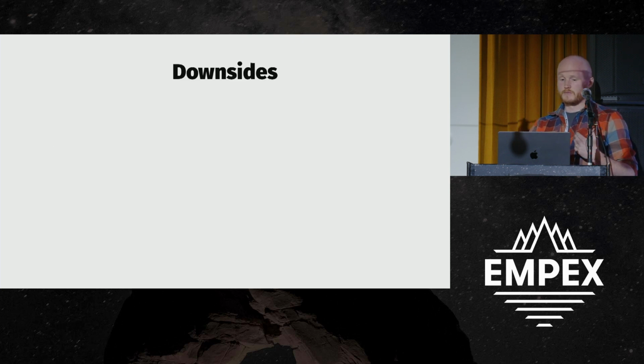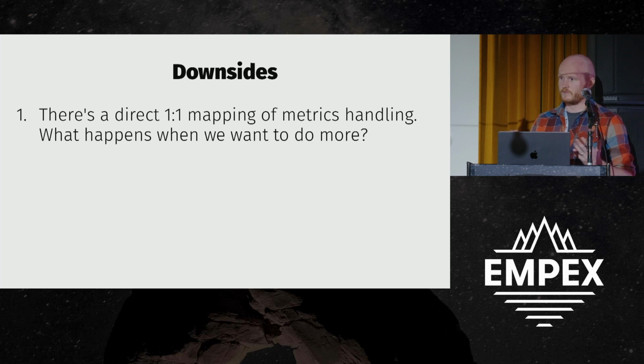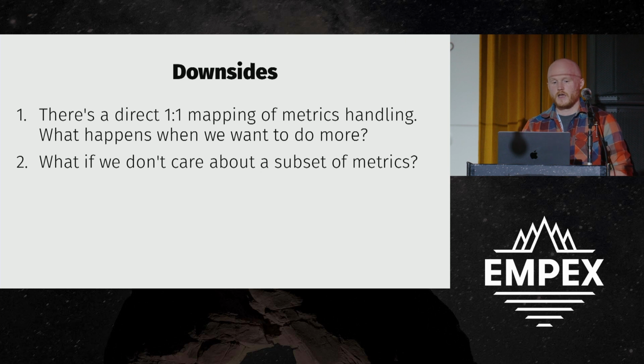So there are some downsides to this approach, right? There's a one-to-one mapping of metrics handling. What if we want to do more, right? Hackney has one slot for the module, and we've occupied it with the module we just threw in. So if we want to start dispatching to more things, we have to now implement the dispatching ourselves. That's kind of unfortunate. What if we don't care about all those metrics? Maybe we only care about one of them. Now we have to implement the entire protocol and essentially just no-op the rest.